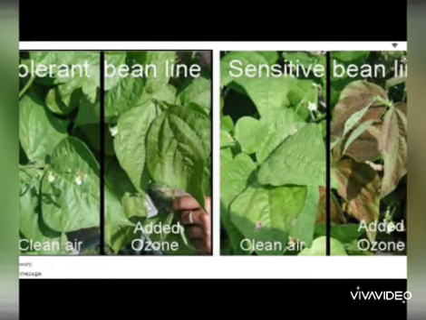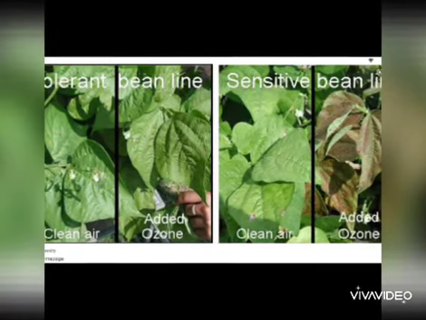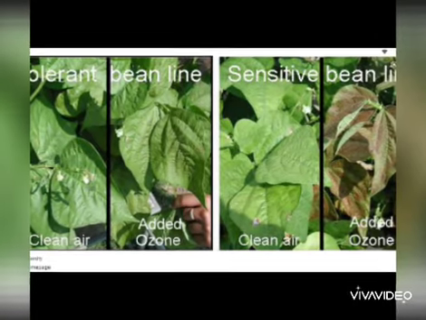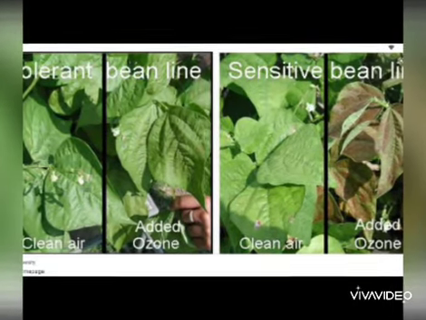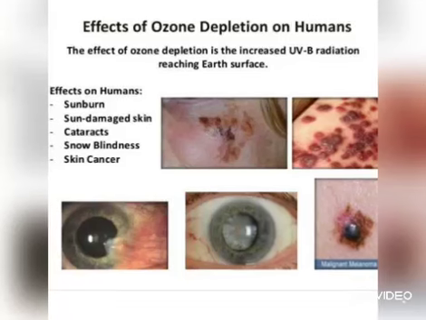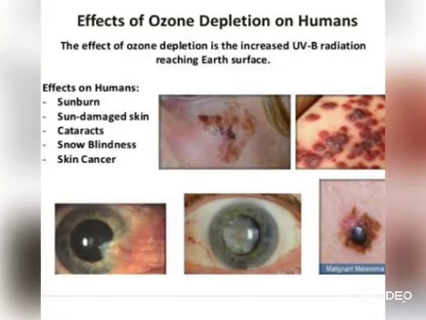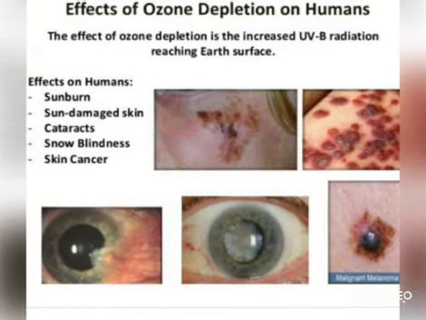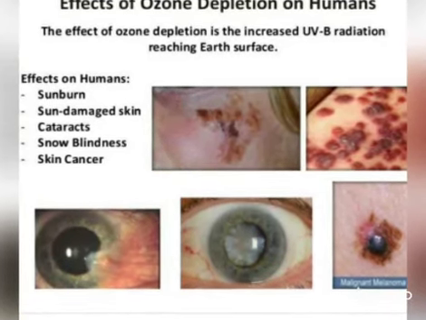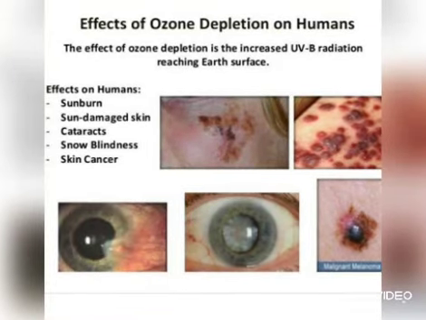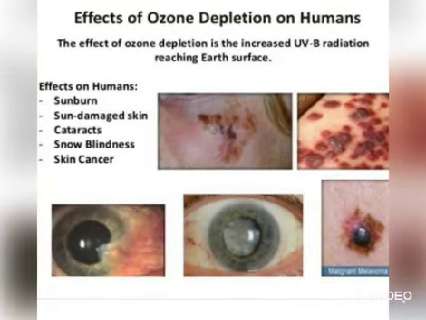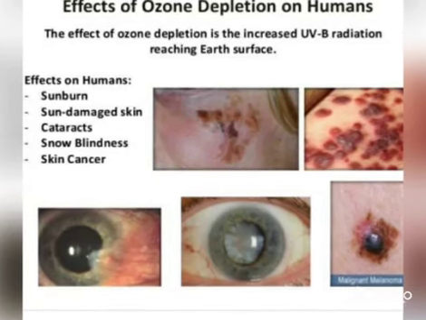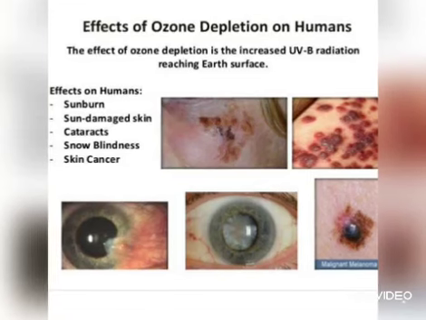The leaves are changing their colors, causing low chlorophyll content, a minimum amount of photosynthesis, and less productivity. In human beings also, sunburn, sun-damaged skin, cataracts, snow blindness, and skin cancer are the major effects of ozone depletion.